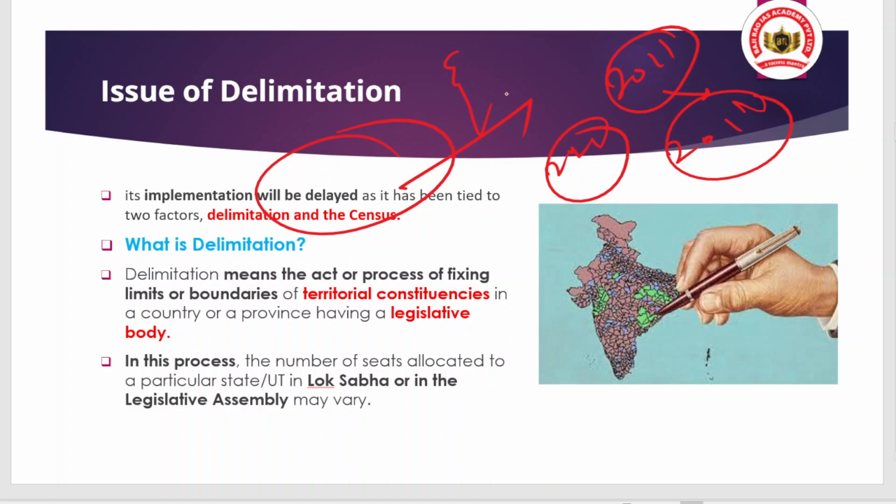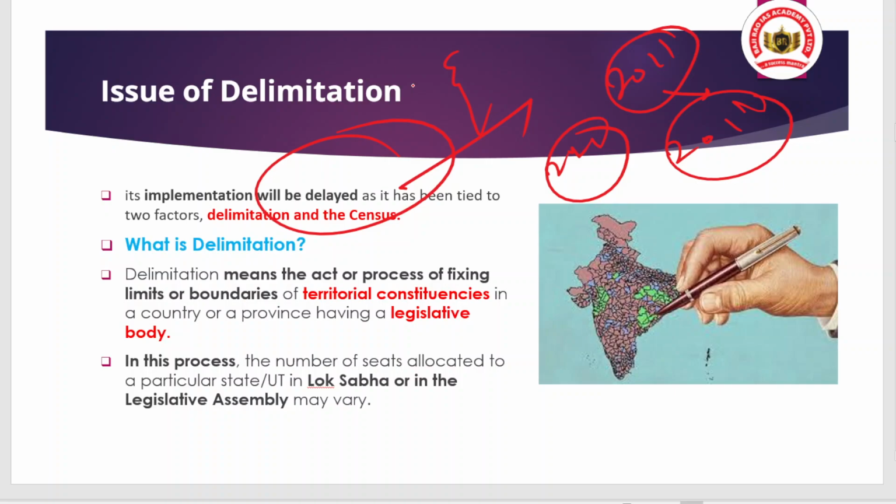Each constituency has a definite area, and that is decided based on the population. You can understand that a state which has a higher population may get more seats, like UP, which has a higher population; that's why its seats in the Lok Sabha or the state legislative assembly are also higher, and it is further aided by area as well. So you need to understand the basics.